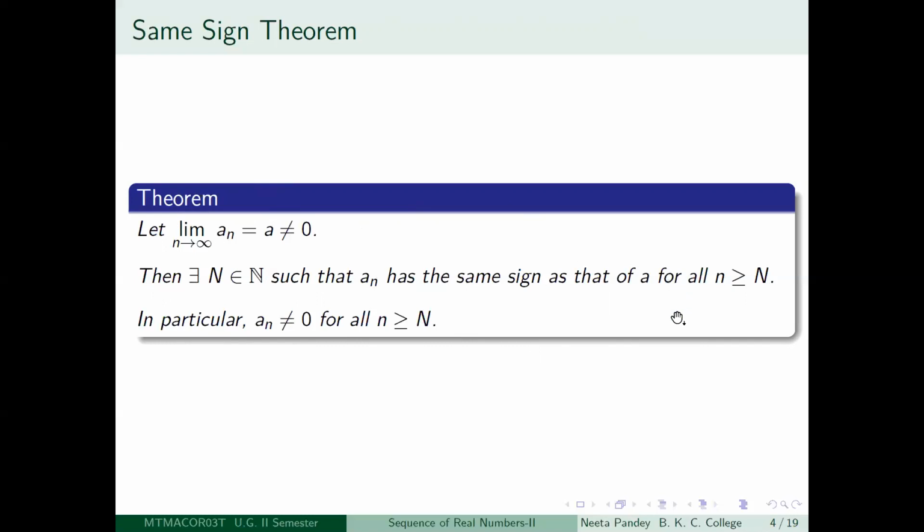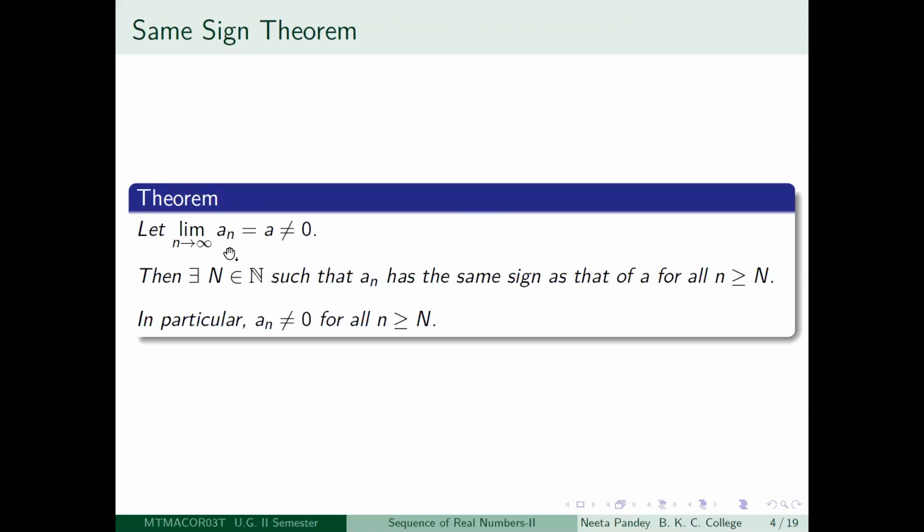So always you notice, in the last class also I had stressed on this point, that when you are talking about the behavior of a sequence, you are looking at the tail of the sequence, meaning you are not bothered about what is happening to the first few finitely many terms of the sequence. They may behave randomly, but if you have a convergence and things like that, then you will expect that after a certain stage, the sequence will have a certain nice behavior depending on the condition put on the sequence.